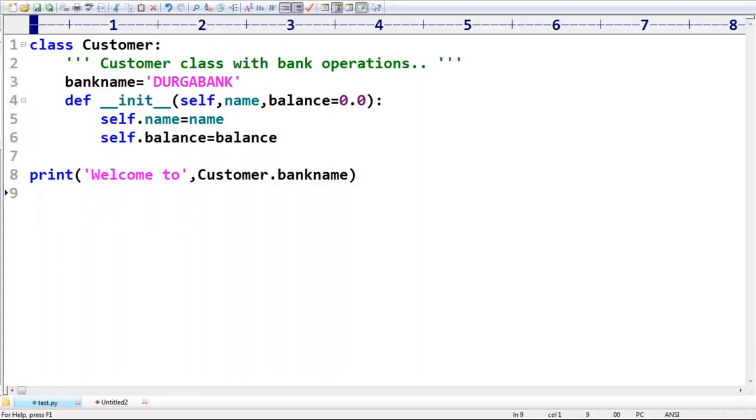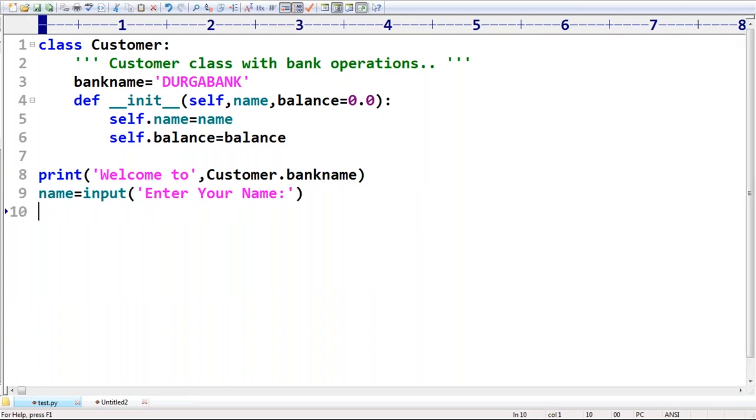Now my requirement is, I will ask name is equal to input of enter your name. Hey customer, what is your name? The person who came to open the bank, enter your name. If he enters the name, then I can create a customer object with that name. c is equal to Customer of name, because it is expecting name. But what is the default balance? 0.0. We are not required to specify this one because the default argument is already used.